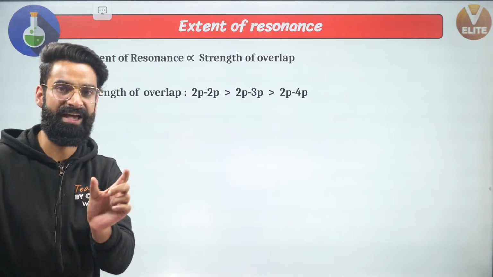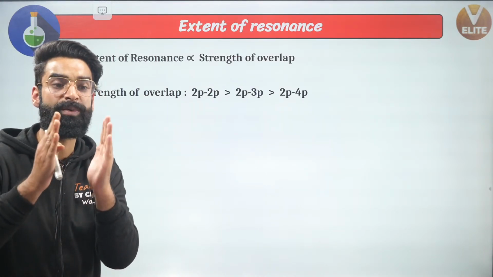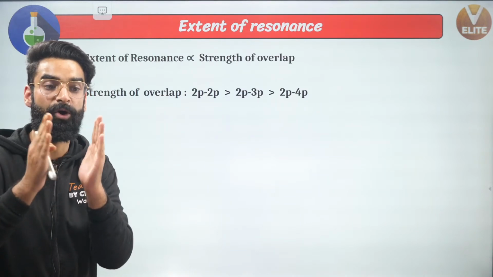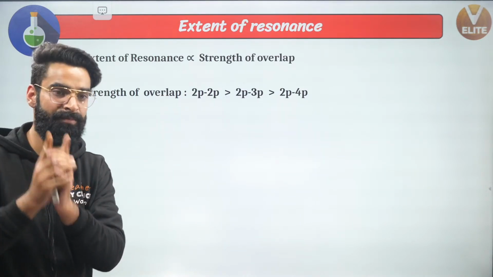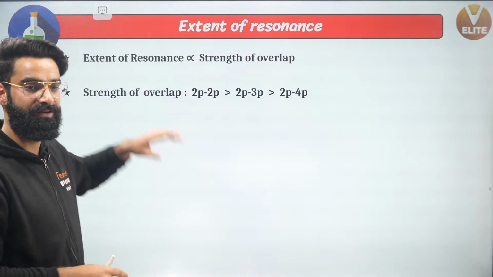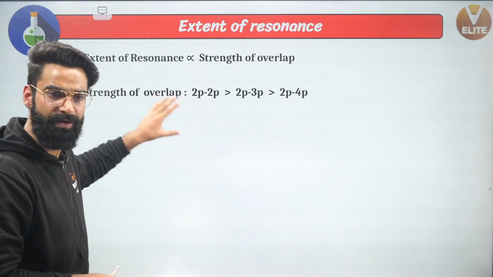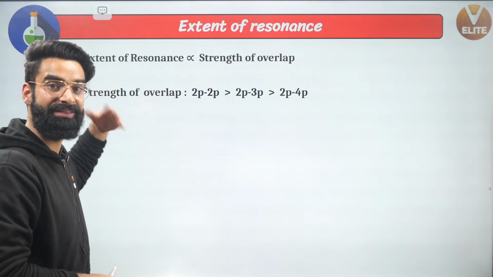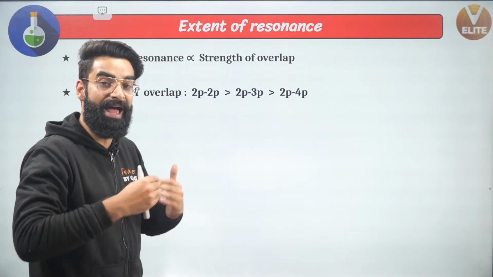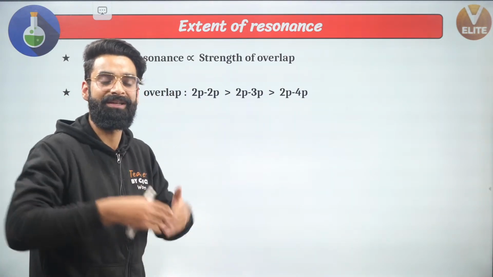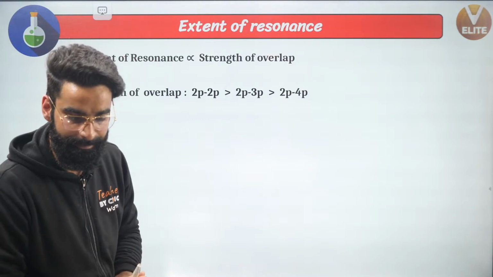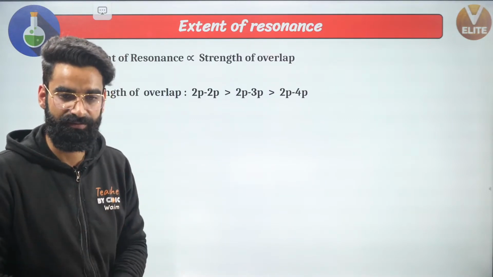Wherever you see a resonance happening in which 2p orbitals are parallelly overlapping, remember there only extent of overlap will be more, and wherever extent of overlap will be more, there only extent of resonance will be more, and wherever extent of resonance is more, there only stability is going to be more. Yeah, this is something which I want you guys to remember.